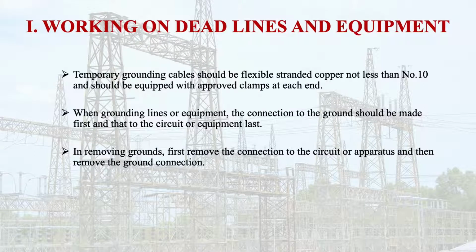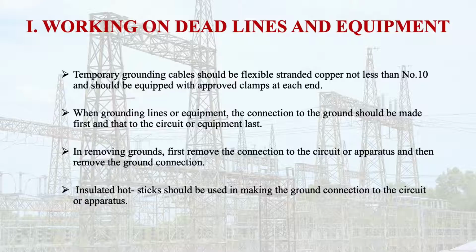In removing grounds, first remove the connection to the circuit or apparatus and then remove the ground connection, just the opposite, just to be on the safe side. Then insulated hot sticks should be used in making the ground connection to the circuit or apparatus.